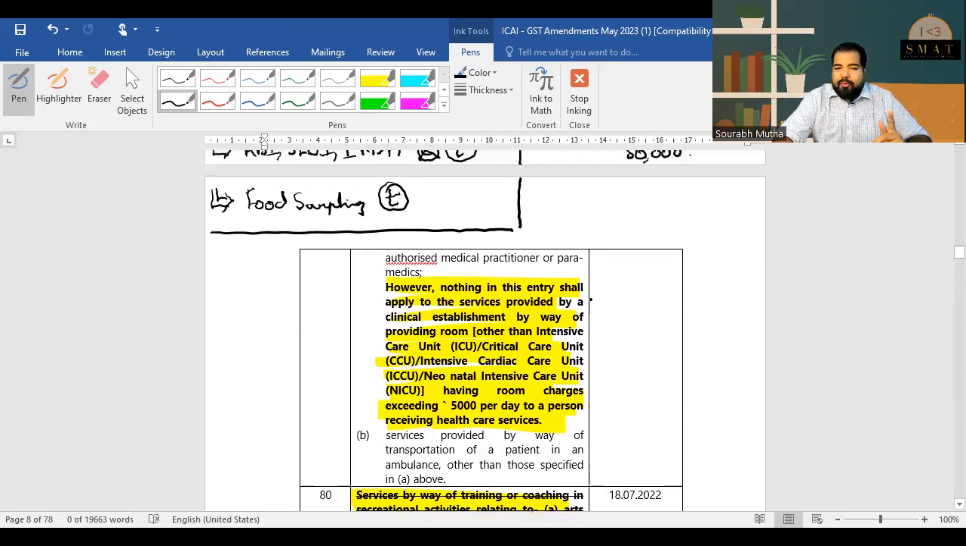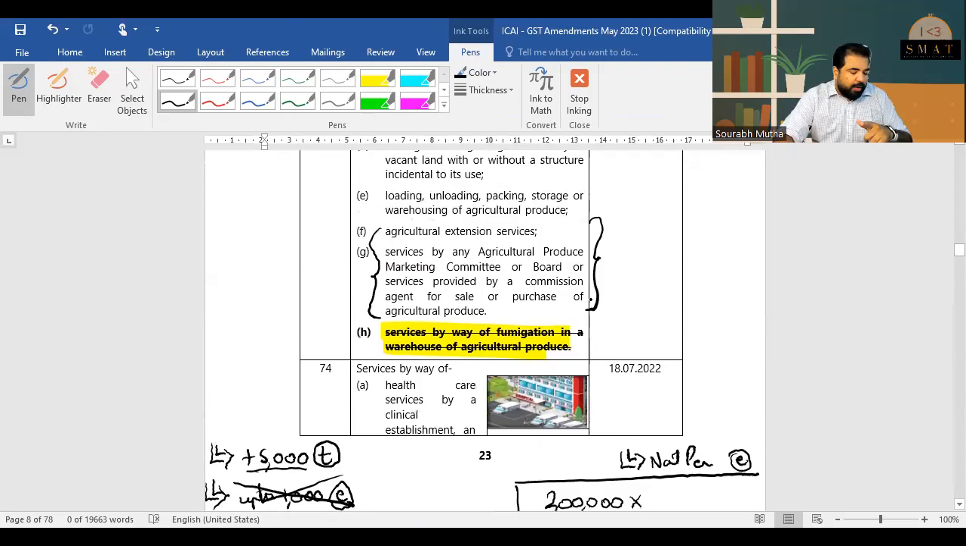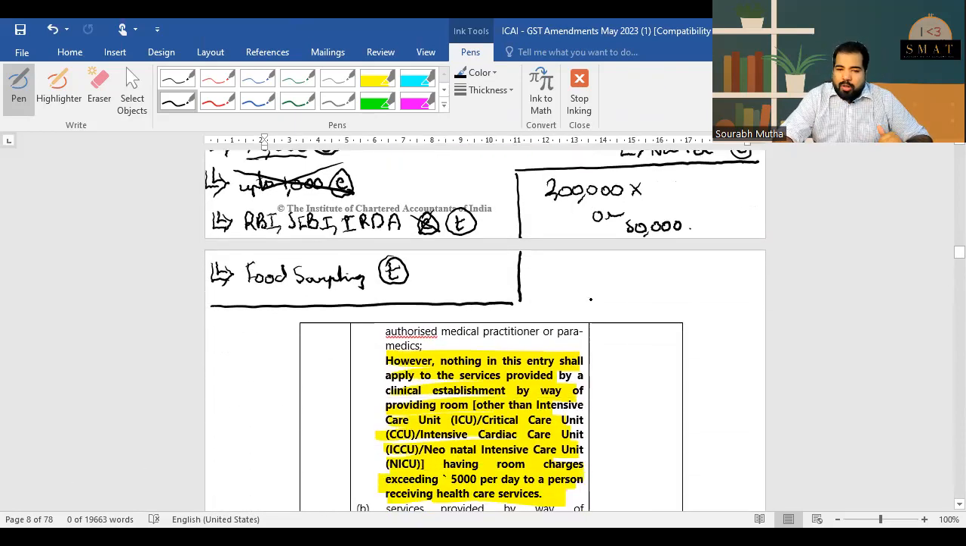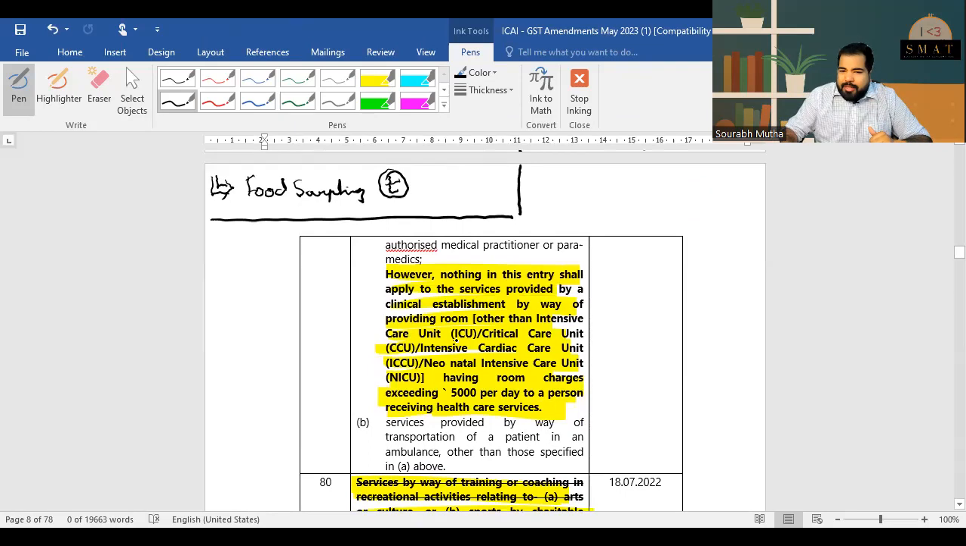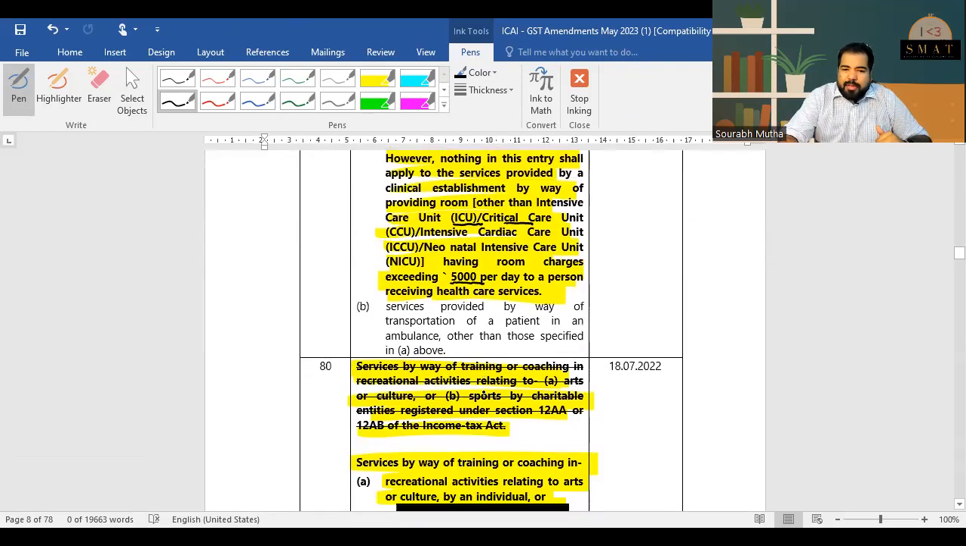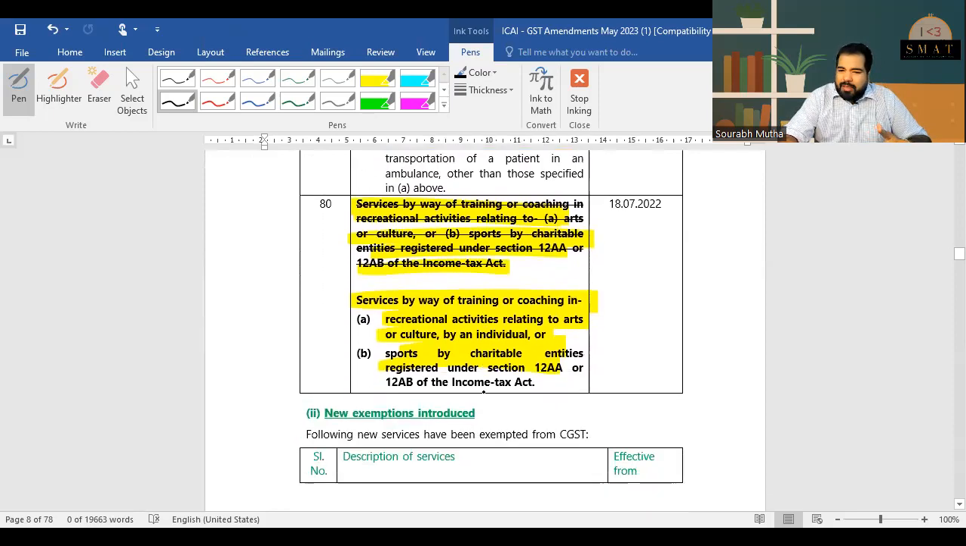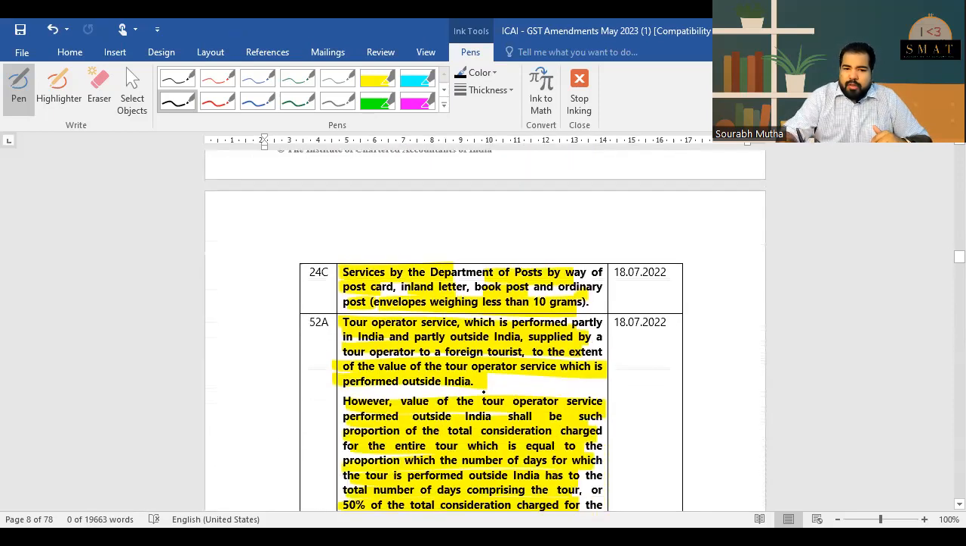I'll read it out to you, but first let's do this. This one, we'll read some sums also on it. But right now I'm talking about the ICU rooms, etc. Even if it's more than 5,000, no GST, but otherwise 5,000 plus, there will be GST. This is something that you already knew. Next, Department of Post, this you already know, guys. Inland letter, ordinary post, book post, these will be exempt.